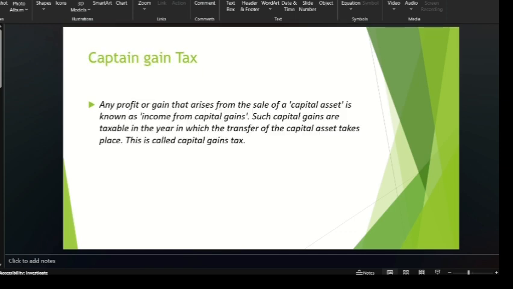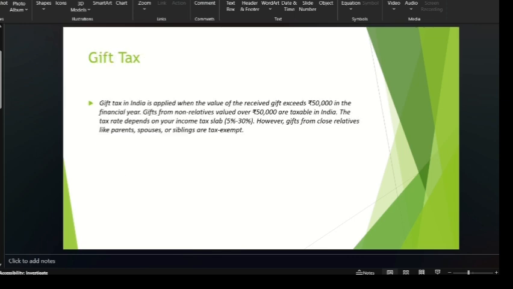And the next one is capital gains tax. It's also similar to corporate tax, but it has some dissimilarities. Any profit that arises from the sale of a capital asset is taxed. So if you sold a piece of land to a person and received some amount, you should pay some tax on that amount to the government. That is called capital gains tax, or income from capital gains. So the overall gain you have received from the income is called the capital gains tax.